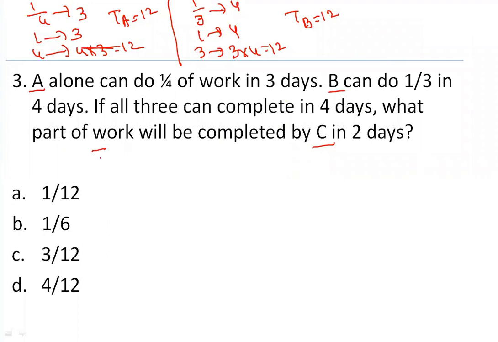So I'm writing it here properly, guys. Time taken by A is 12. Time taken by B is equal to 12. And time taken by all the three, A plus B plus C, is equal to 4. Okay. So we have times. Let's find out the LCM and then solve for the question.